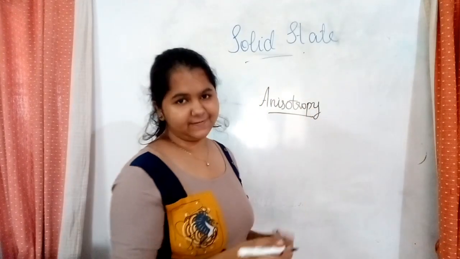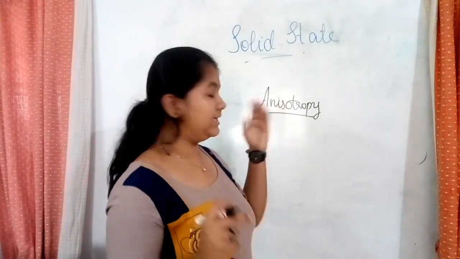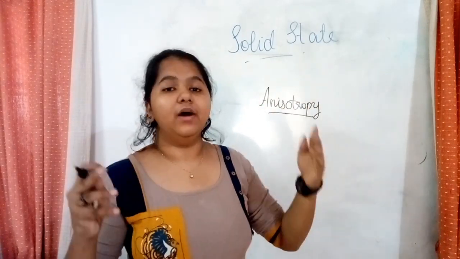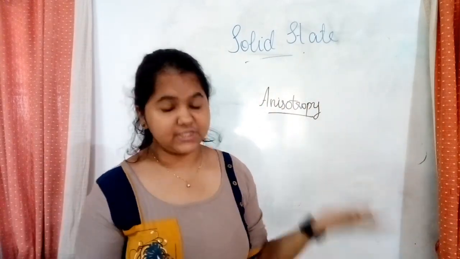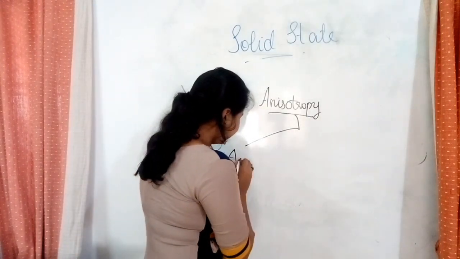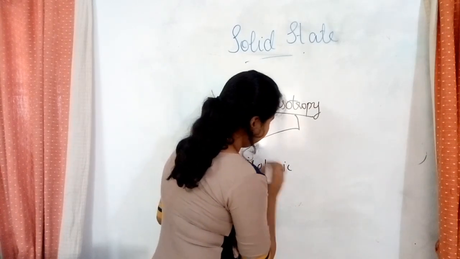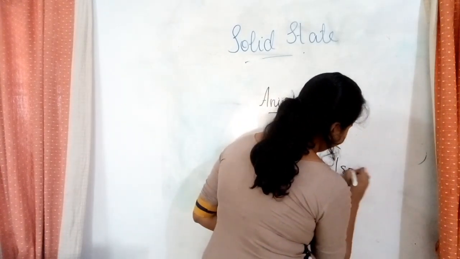There are two types: anisotropic and isotropic. Let's see which one is crystalline solids and which is amorphous solids.